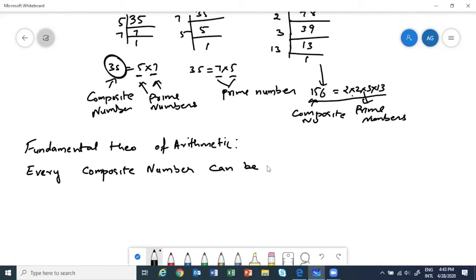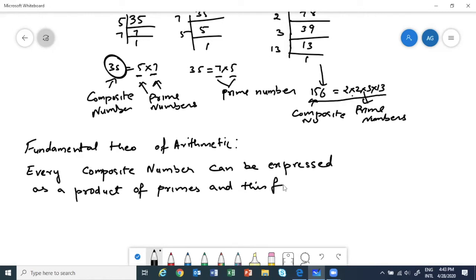can be expressed as a product of primes. And this factorization is unique. I will make you understand what this line means, that it is unique. And then we can say apart, this also I will make you understand.